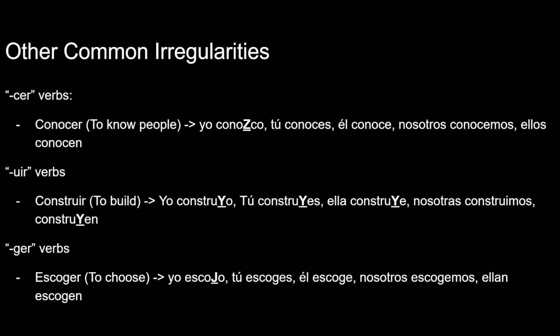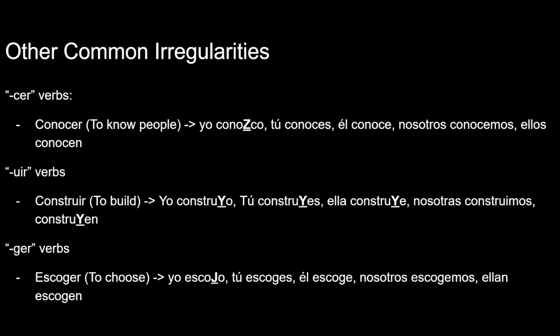Verbs that end in UIR tend to do this thing with a Y to keep that UIR sound. For example, construir, construyo, construyes. If it was just construes, it wouldn't have that UI that construir has. You understand? So construir, to build. Yo construyo, tú construyes. Ella construye. Nosotras construimos. That doesn't have to change because imos already has that I to it. So, construyen, they build. Does that make sense?